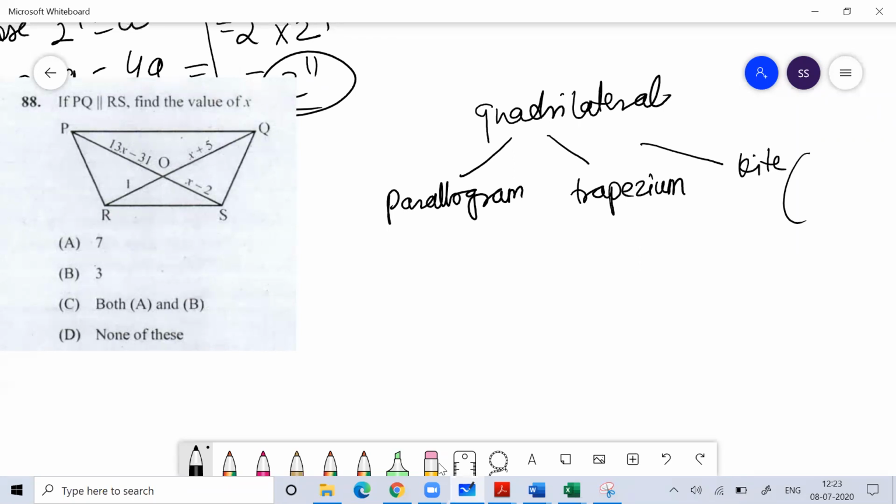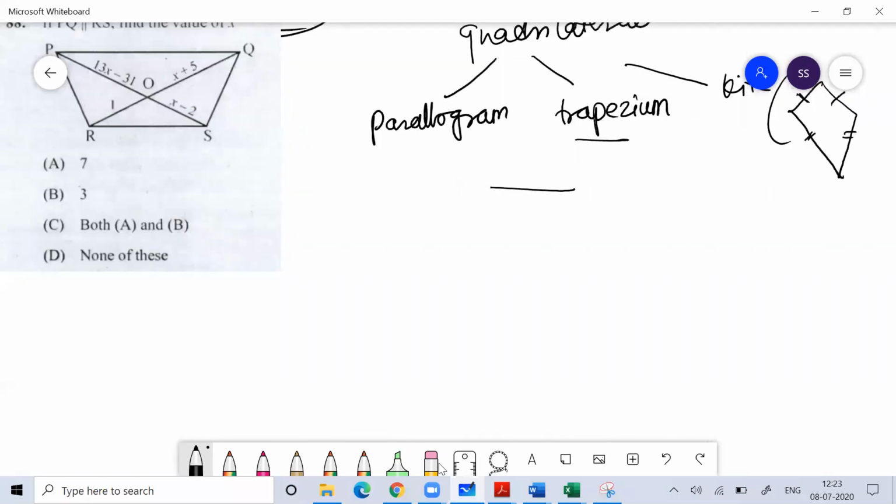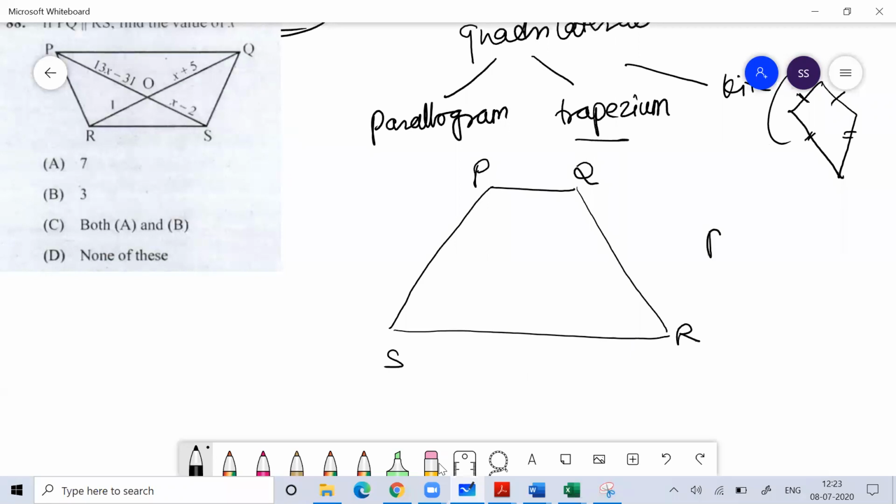Kite, you remember, no? You know kite. This is kite. Now what is trapezium? When you talk about trapezium, this is trapezium, where one pair of sides are parallel, like you can see PQRS. PQ is parallel to RS, but PS is not parallel to QR. So this is called trapezium.